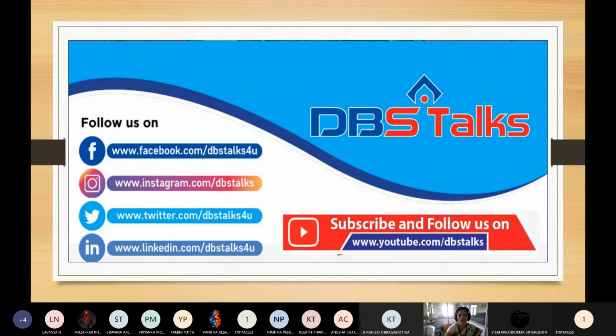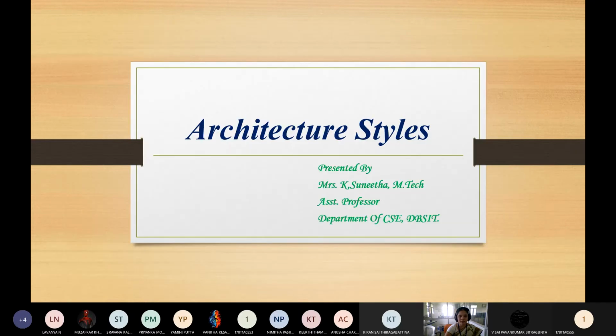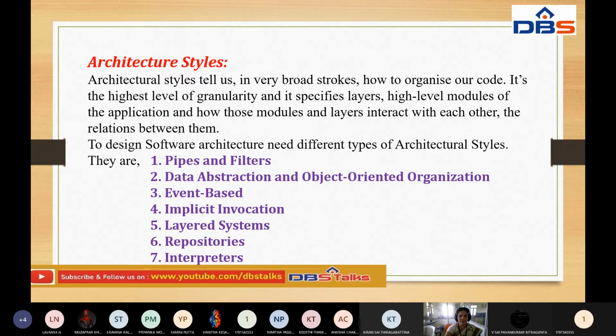Okay, so in this we are going to discuss architectural styles. You have to see what the architectural styles are. Architectural styles tell us, in very broad strokes, how to organize our code.